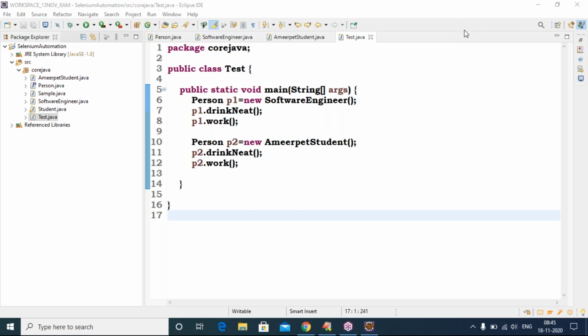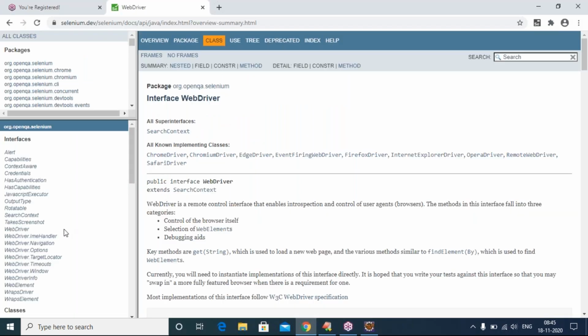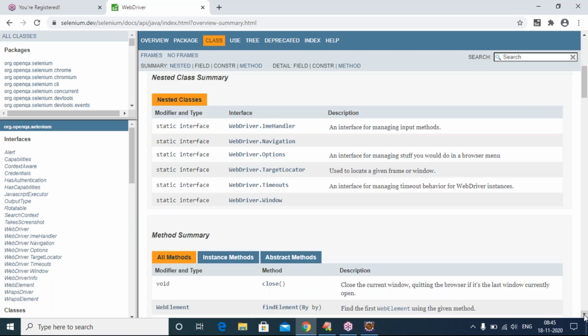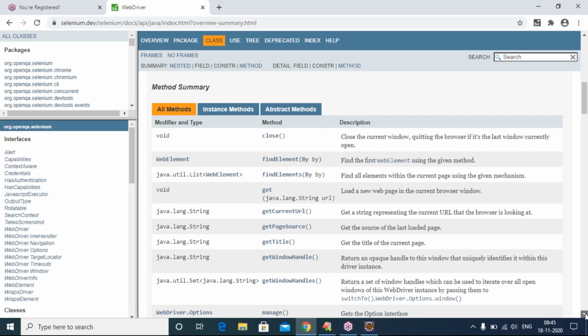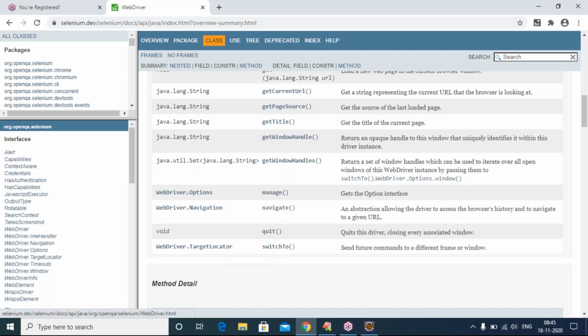Now see, why I am telling this story: observe, the same story is applicable to your WebDriver. Sir, what is WebDriver? WebDriver is an interface. How many methods does WebDriver contain? 13 methods are there. Only 13 methods are there in WebDriver: close, findElements, getCurrentUrl, getPageSource, getTitle, getWindowHandles, manage, navigate, quit, switchTo.